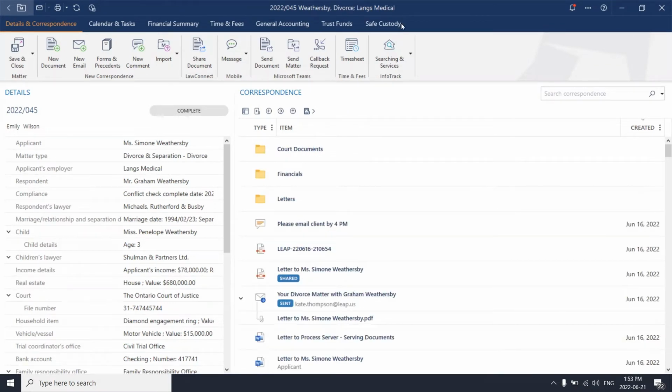You also have unlimited storage capabilities within Leap. There is no cap onto how many documents, images, anything you need in regard to the matter can reside within Leap software with unlimited capabilities.